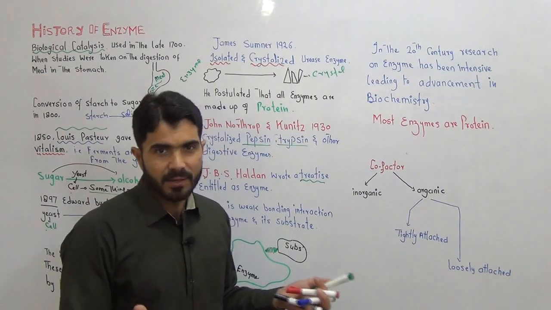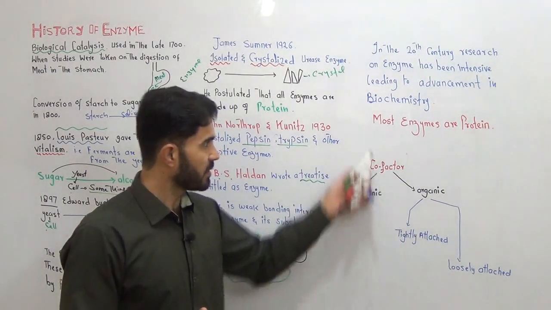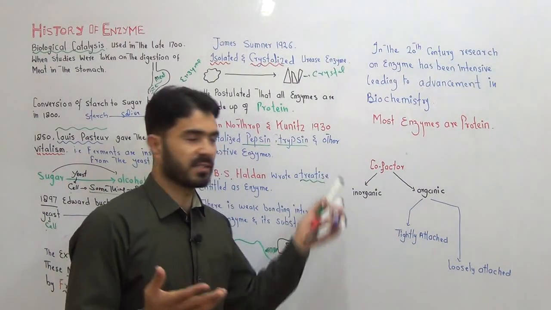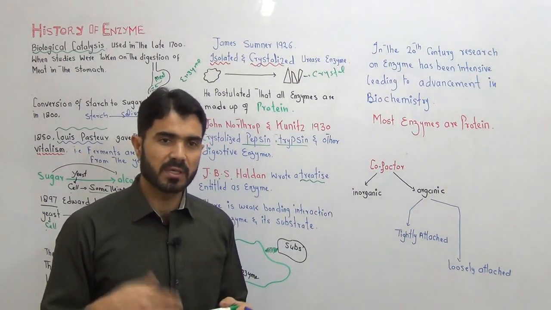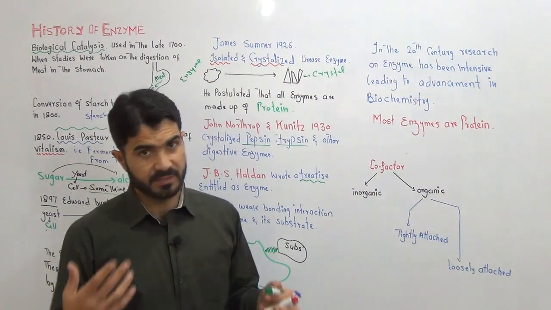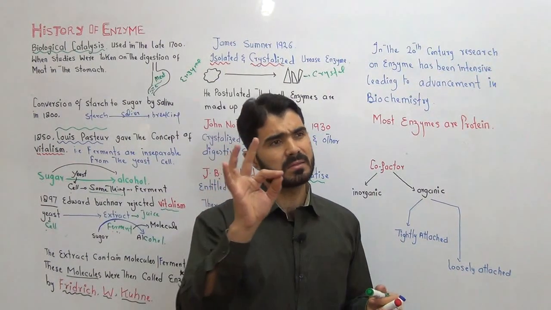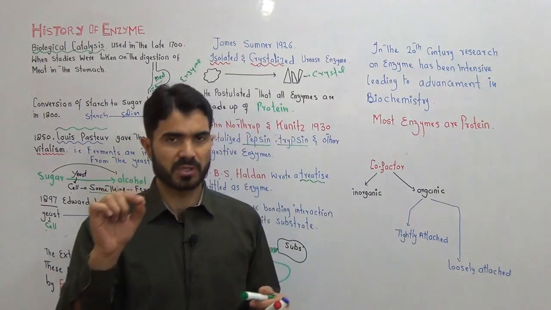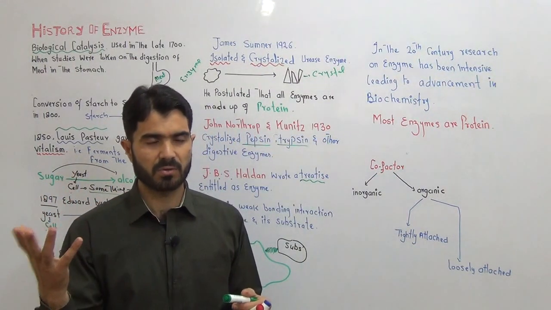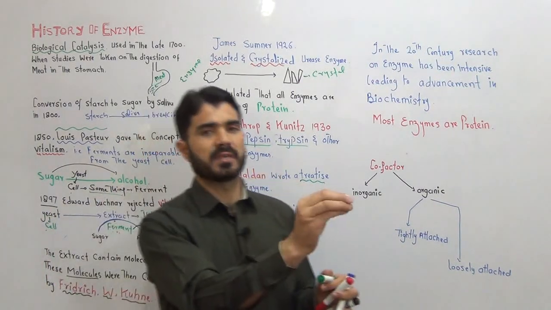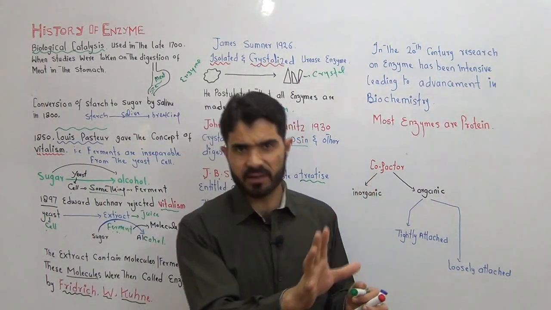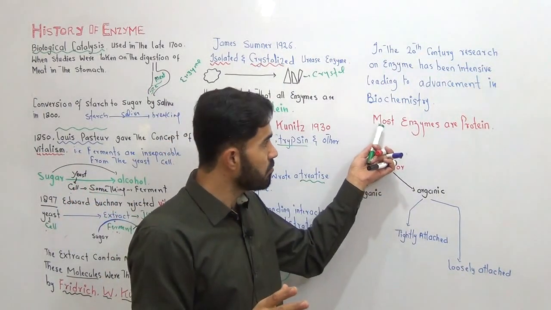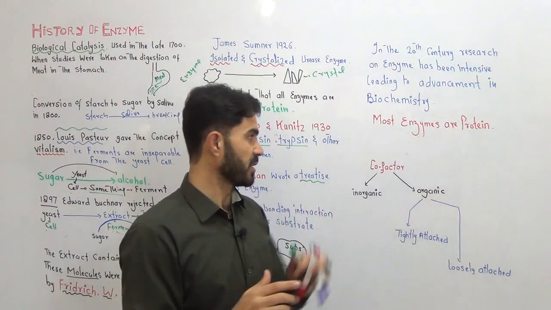Now, finally, this was the history, but still something is available to us. Most enzymes are protein. Why do I use the words "most enzymes are protein"? Because with the passage of time, we came to know that there is a very small amount of enzymes that are not protein, that are actually RNA. So except for those few enzymes which are made of RNA, all other enzymes are made of protein. That's why we say most of the enzymes are made of protein.